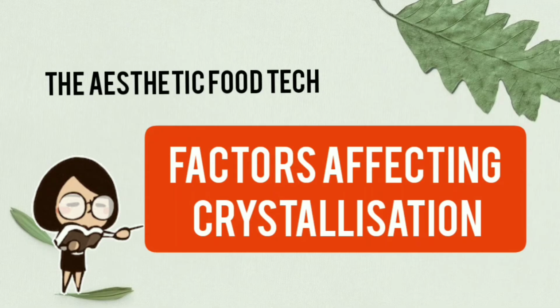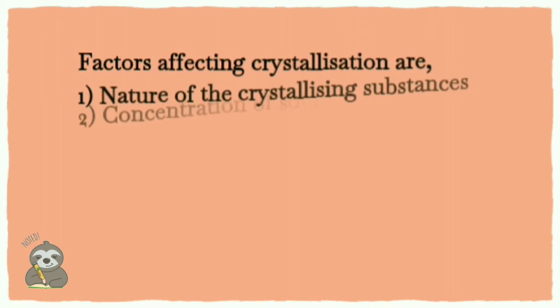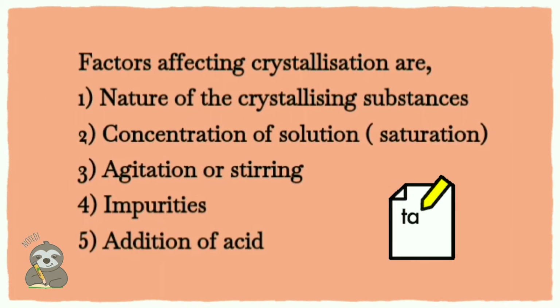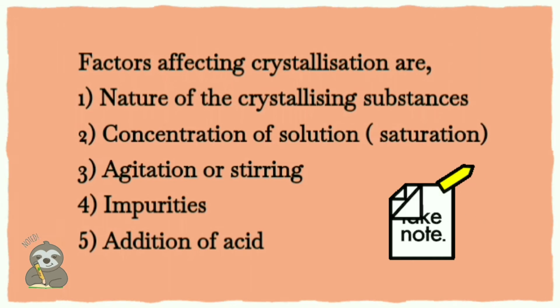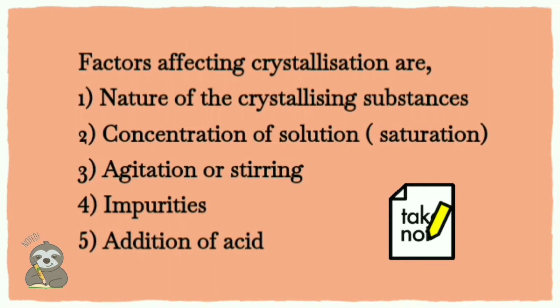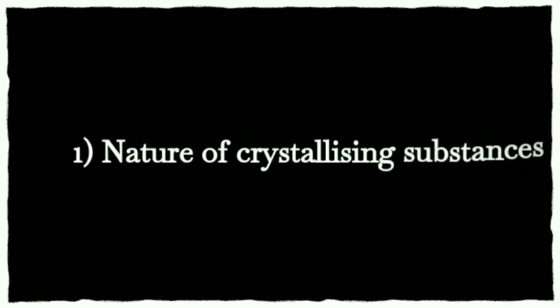So in this video, I am going to discuss factors affecting crystallization. So let us look at what are the factors that affect crystallization. And they are, first one, nature of crystallizing substance. Second one, concentration of solution. Third one, agitation or stirring. Fourth one, impurities. And finally, addition of acid. Let us discuss each factor one by one.